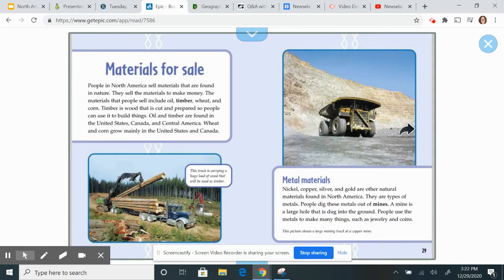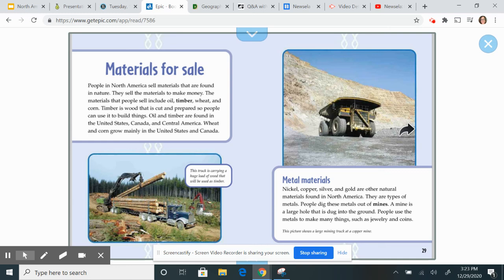Materials for sale. People in North America sell materials that are found in nature. They sell the materials to make money. The materials that people sell include oil, timber, wheat, and corn. Timber is wood that is cut and prepared so people can use it to build things. Oil and timber are found in the United States, Canada, and Central America. Wheat and corn grow mainly in the United States and Canada.